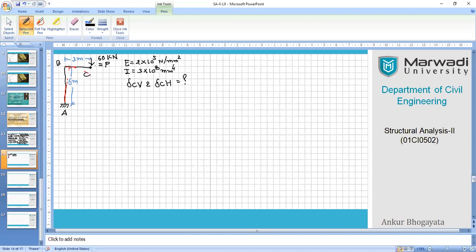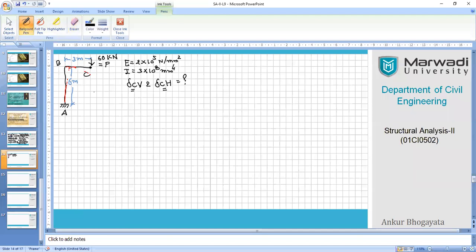However, I don't have any force associated with point C in horizontal direction. So in that case, I will be keeping another force called P, which is 0, when I will be dealing with the second deflection. Everything has to be dealt with separately, separate calculations for both quantities. We are not going to find any rotation, so there is no need to apply any fictitious moment at this moment. You can definitely find it, but right now it is not asked in the question, so we'll not be bothered about it, right?